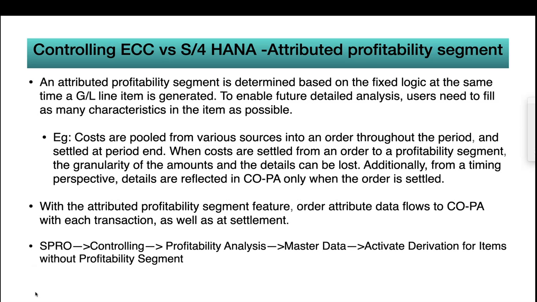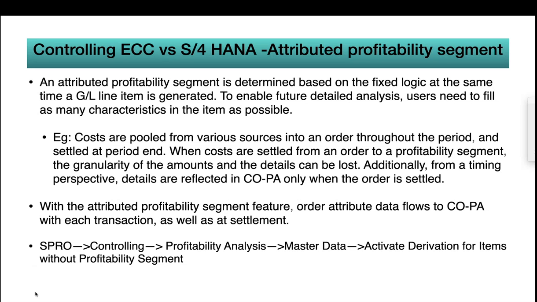This is another nice feature introduced by SAP in S/4HANA. This is called attributed profitability segment. So basically, what is meant by attributed profitability segment? Normally, when you are posting some accounting postings, you will not enter any additional characteristics.